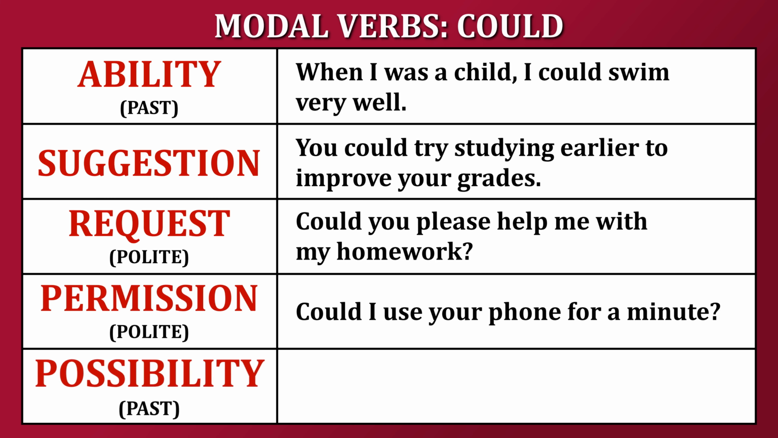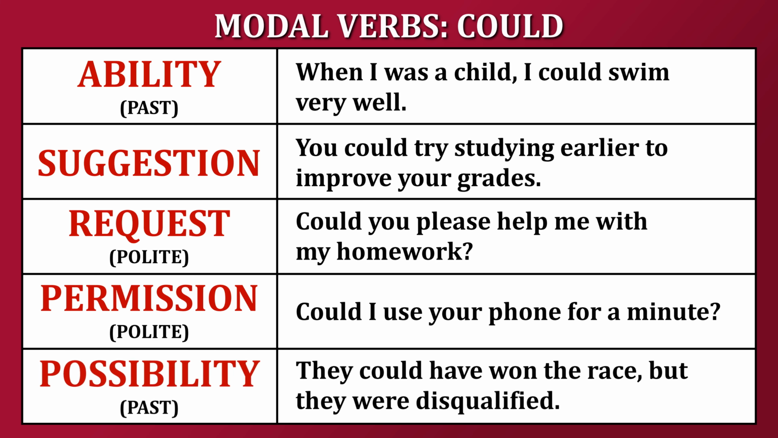Past possibility. Could can also express past possibility, which means something was possible, but it didn't necessarily happen. Example, they could have won the race, but they were disqualified. This shows a possibility that existed in the past, but didn't happen because of another condition.